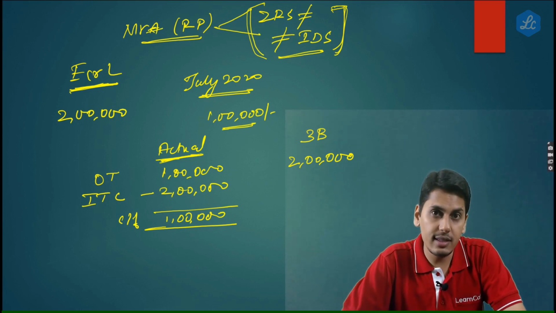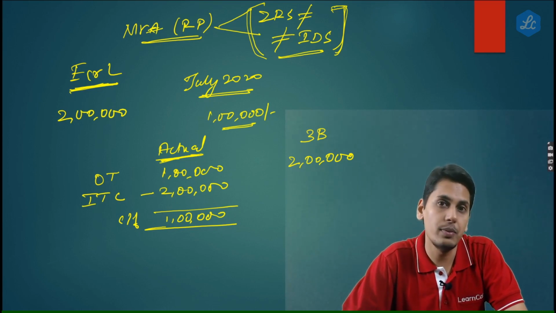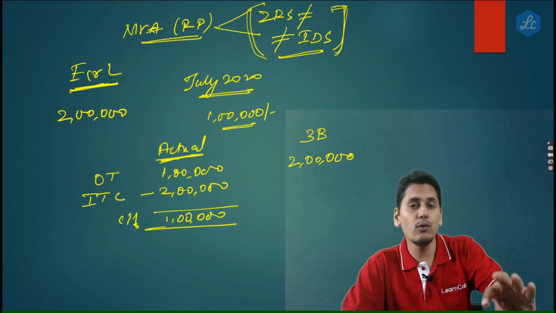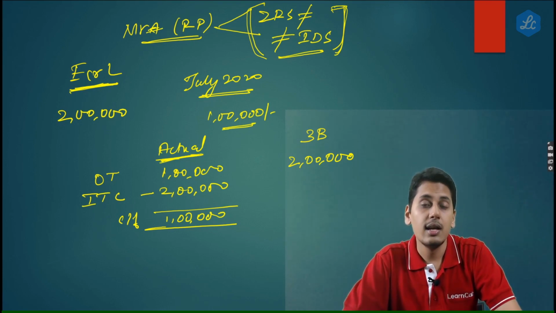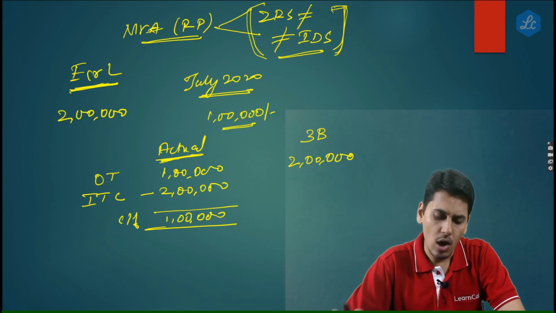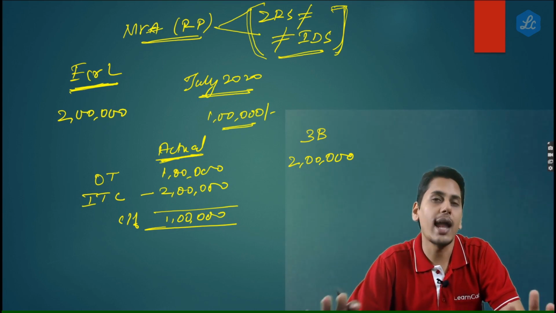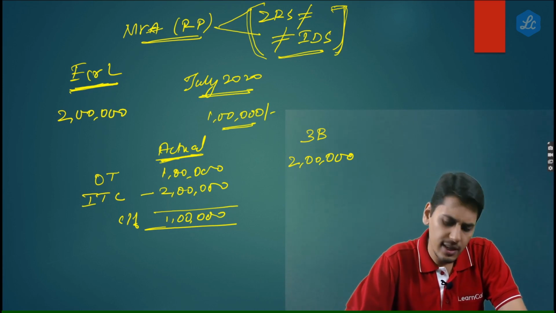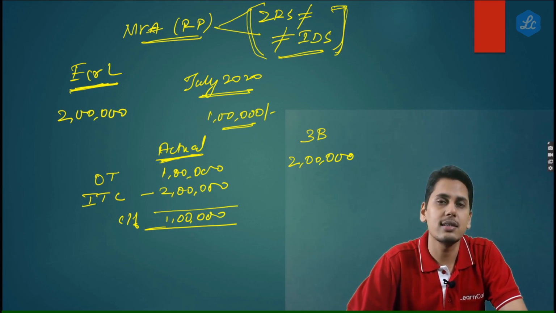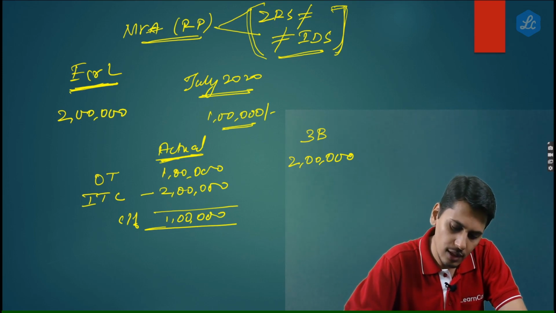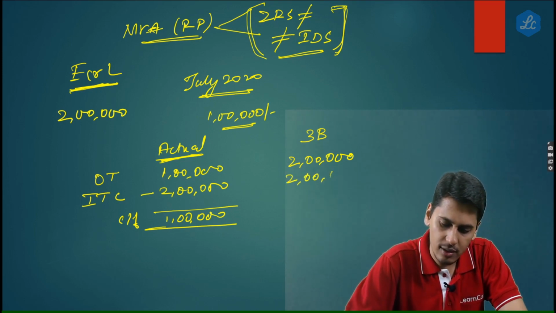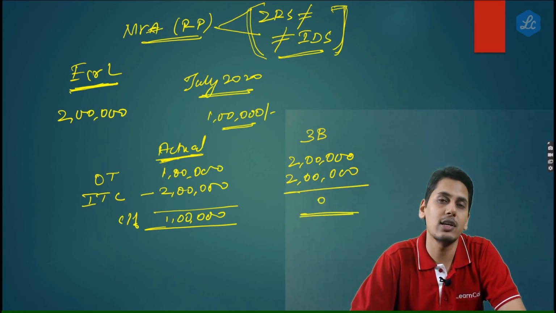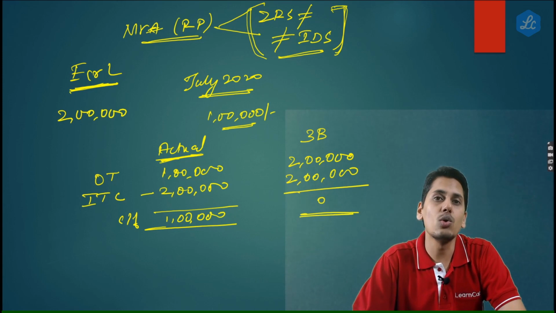Friends, please understand, the invoices he raised during the month, which have gone to his customers, and the GSTR 1 he has filed, all contain only 1 lakh rupees. Now while filing his GSTR 3B, he says my output tax is 2 lakh rupees. The input tax credit he has is 2 lakh rupees. He pays nothing to the government from his electronic cash ledger. Also, there is no carry forward of any credit.